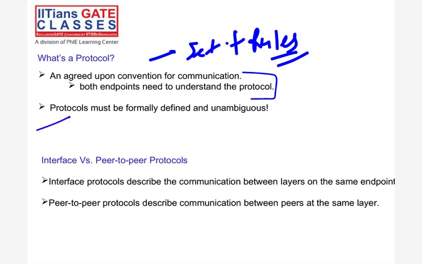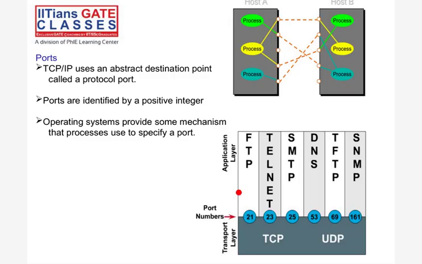So port, right? See the port here. Now in the host, multiple processes are there, right? Each process has a port. This one, let's say, is linked with that port. Similarly, this process has a port. How is port-to-port communication done? Let's say I'm sending some data and here I'm receiving on port 21. I'm able to download the file. That is the FTP protocol, right? For remote desktop or remote connection, telnet will be there, right? If some mail is coming and you want to receive it, that is port 25. These numbers are fixed: 21 for FTP, 23 for telnet, 25 for SMTP, DNS 53. DNS is the domain name system, right?